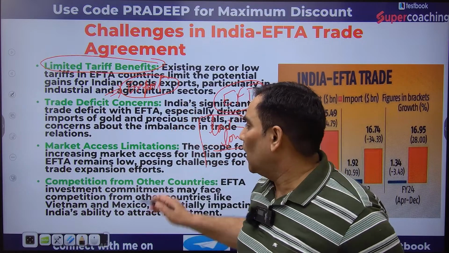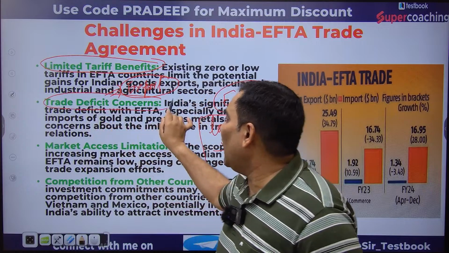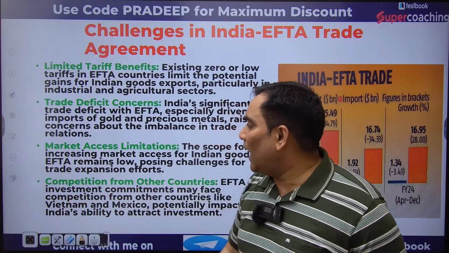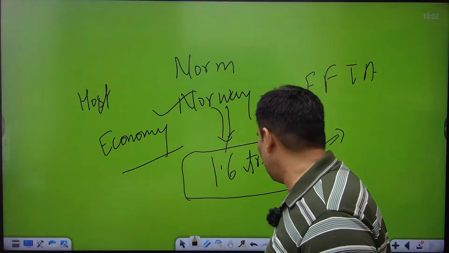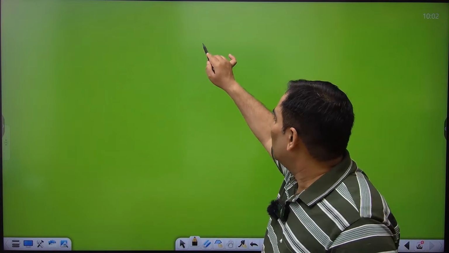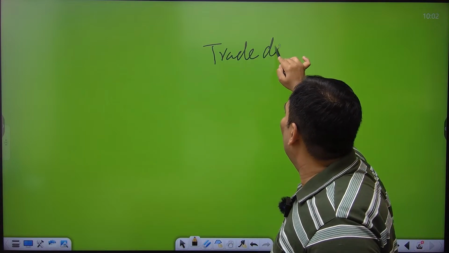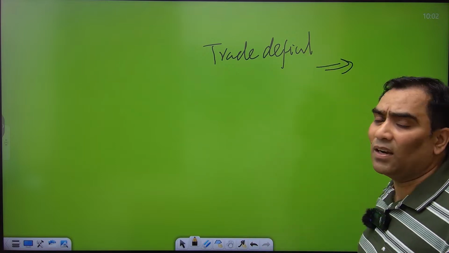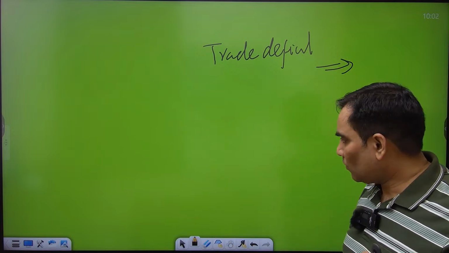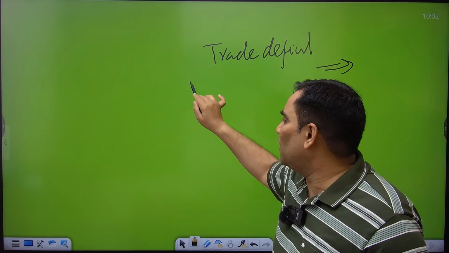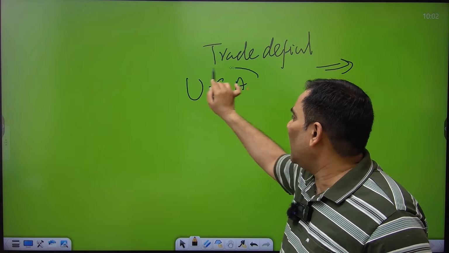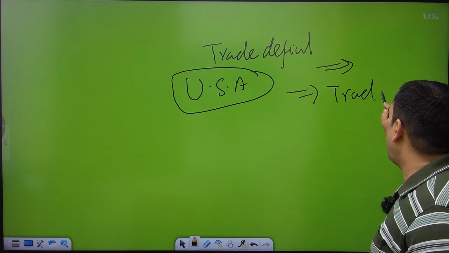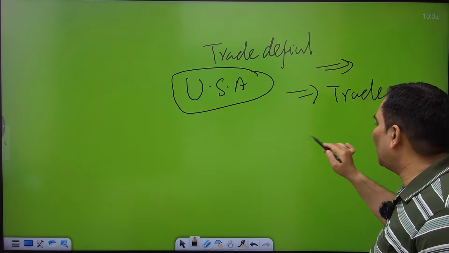Okay, not only this, there is trade deficit. India has a trade deficit with most of its larger trading partners except the USA. In the case of the USA, India has a trade surplus, whereas with all other important partners, it has a trade deficit.